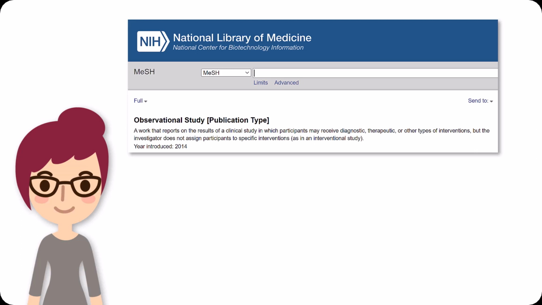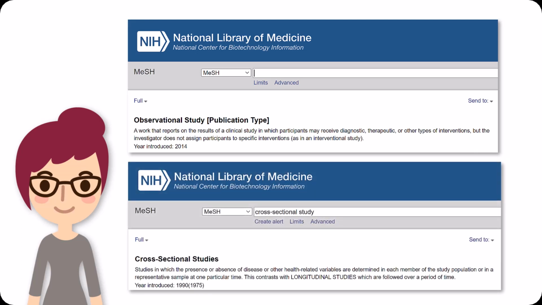Cross-sectional studies are studies in which the presence or absence of disease or other health-related variables are determined in each member of the study population or in a representative sample at one particular time. This contrasts with longitudinal studies, which are followed over a period of time.